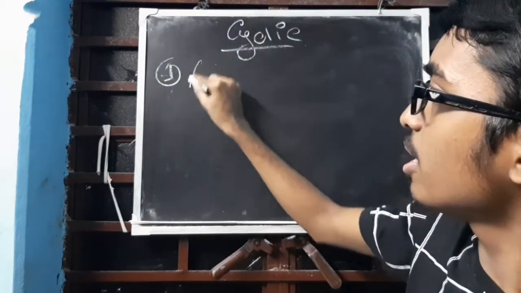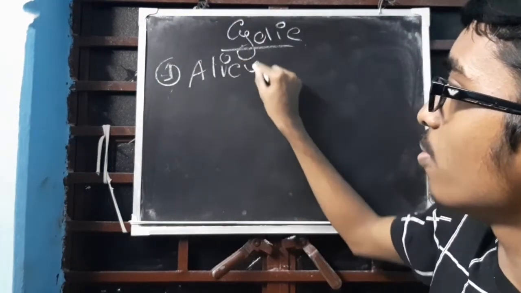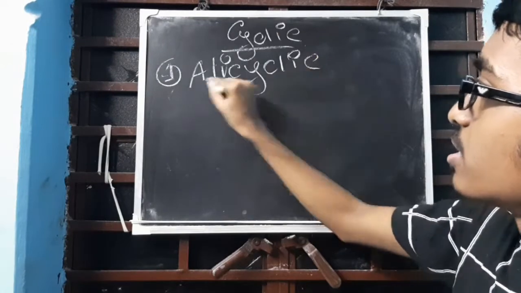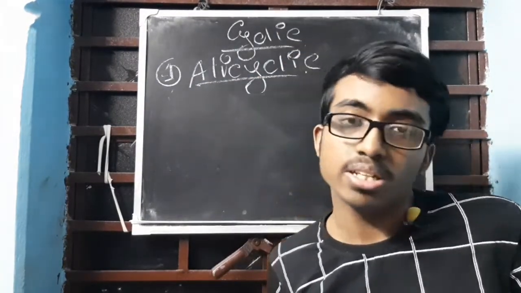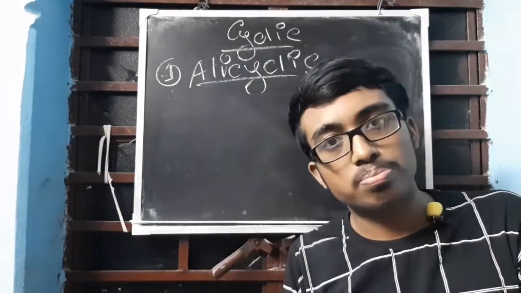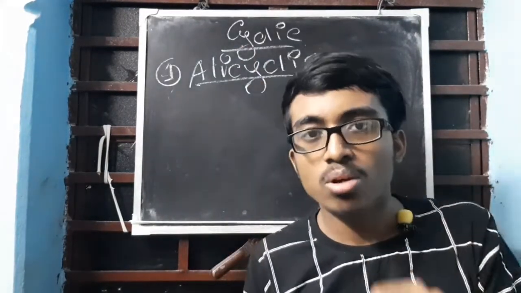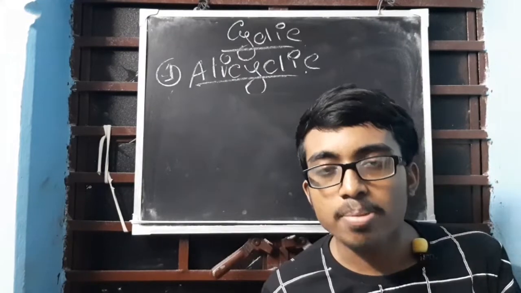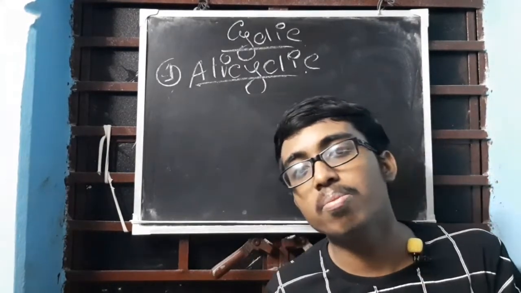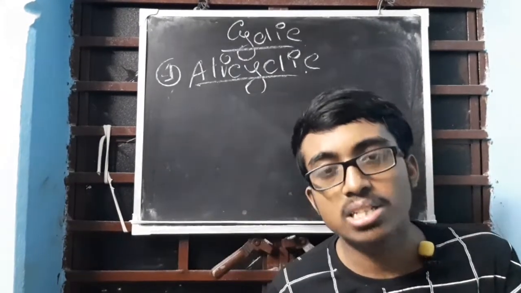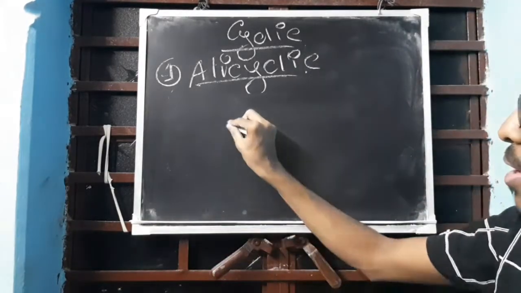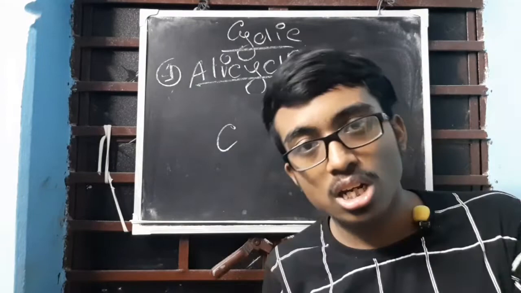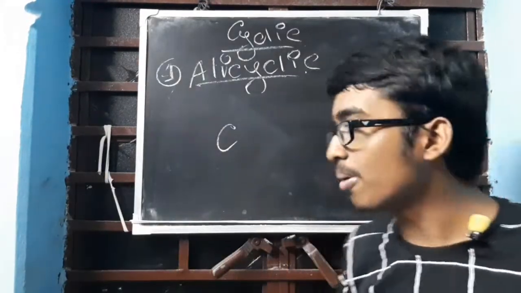Cyclic is divided into alicyclic and aromatic. So alicyclic means closed structure. Now use your brain and tell me how many carbons will be required at least. Can one carbon fulfill it? Definitely no. I am drawing one carbon. Does it make any closed structure? No. I am drawing two carbons.